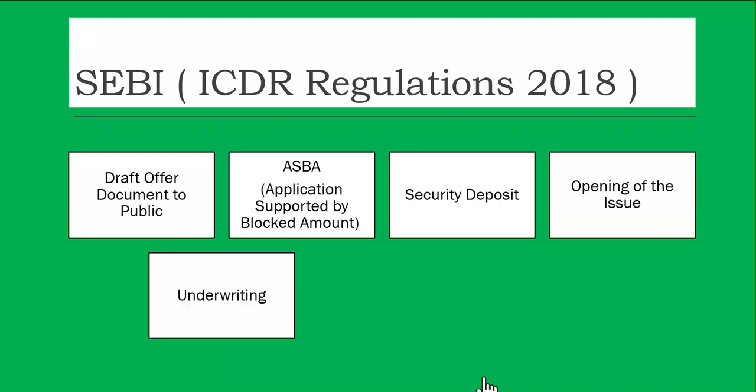Then underwriting. When the company is issuing shares, they have to get the shares underwritten by the lead managers or the merchant bankers. They are merchant bankers, which are also called the lead managers, who help the company in the process of bringing the issues to the public. They act as underwriters. So it is mandatory for all the companies to get their shares underwritten.